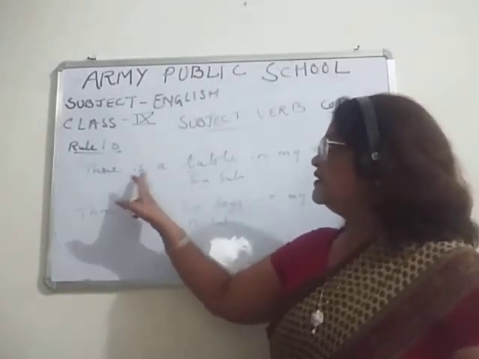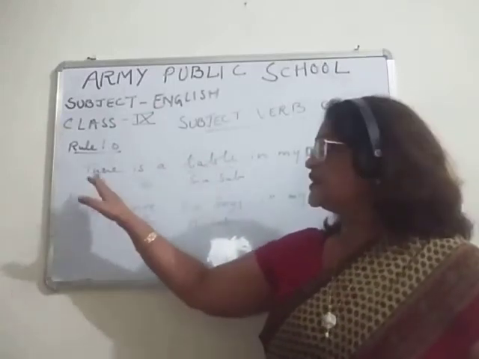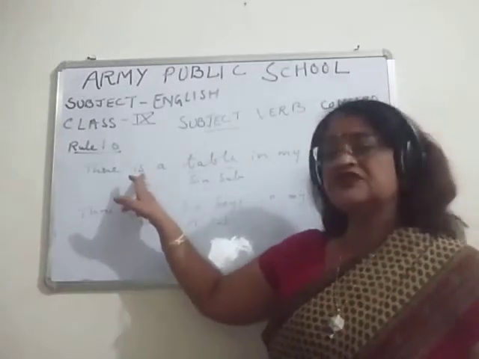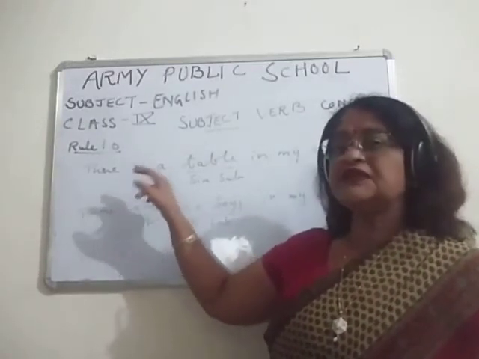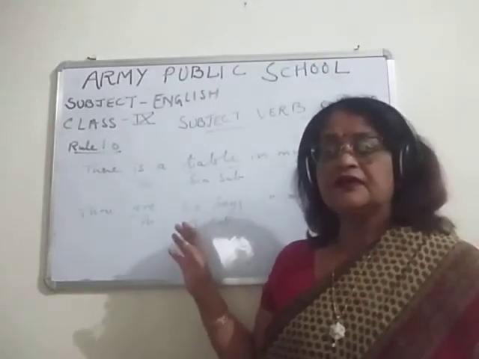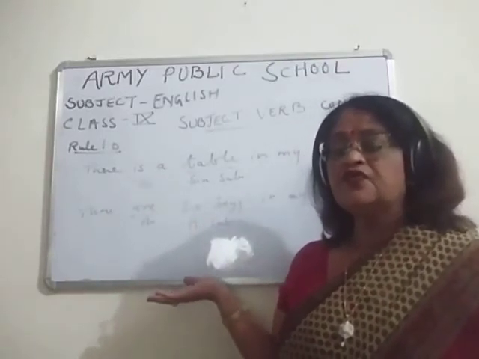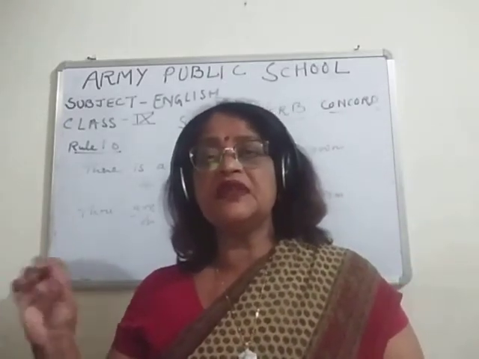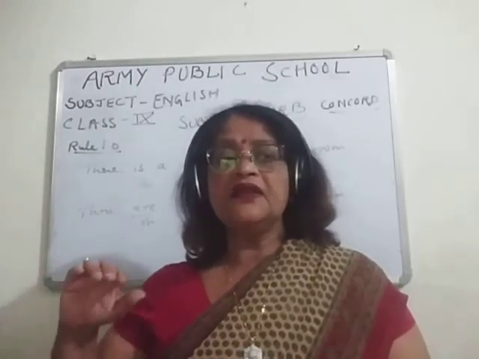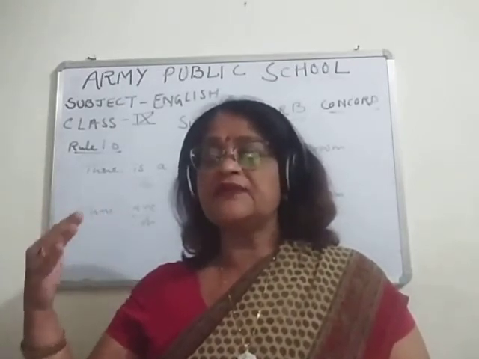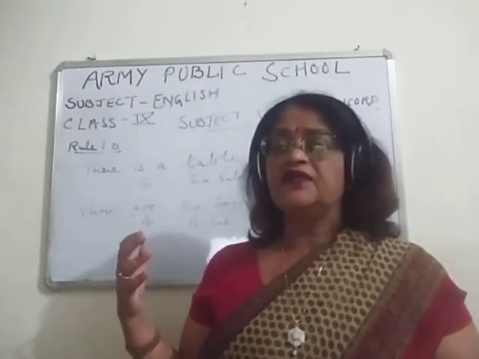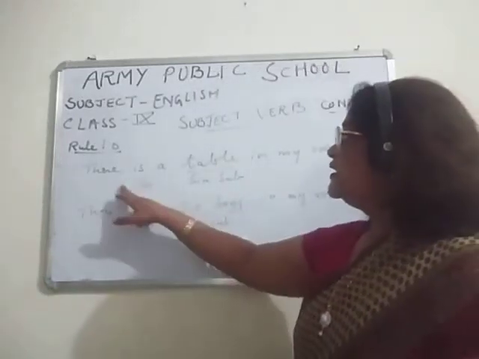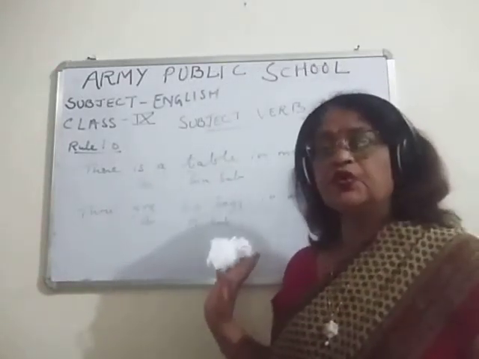Like children, there is a table. What is the subject after there? It is a singular subject. That's why we are putting a singular verb here. We are not putting there are table. This is not as per the rule. What does the rule say? When the sentence is starting with there, and the first subject is a singular word, then the verb will be singular. Like you can see it here: there is a table in my room.